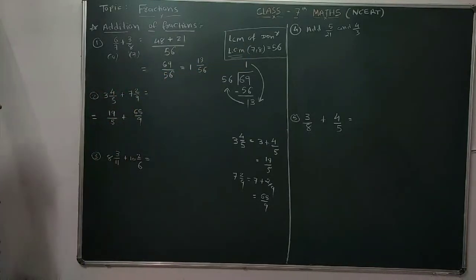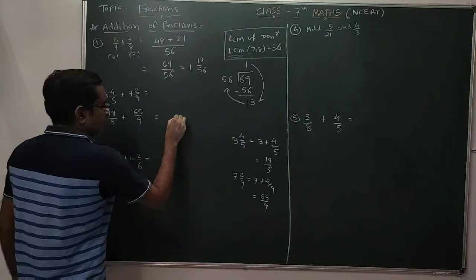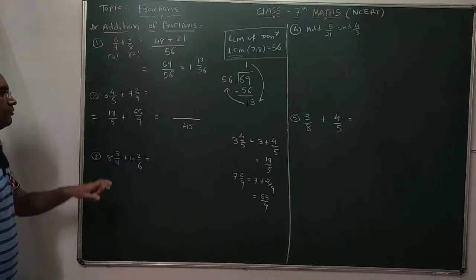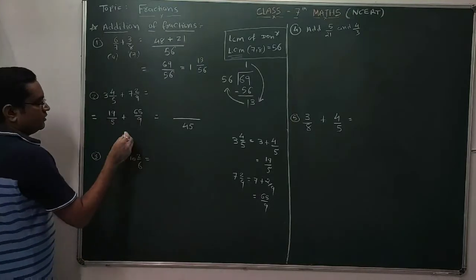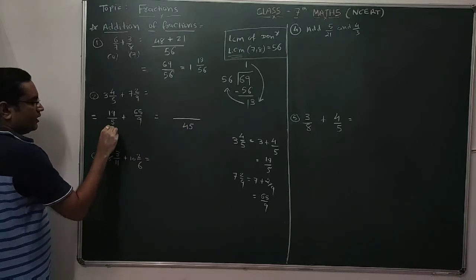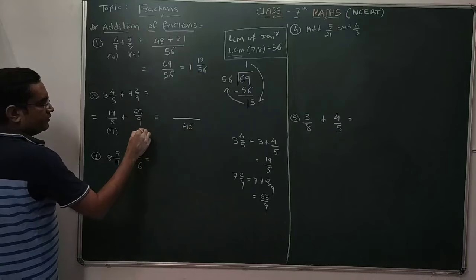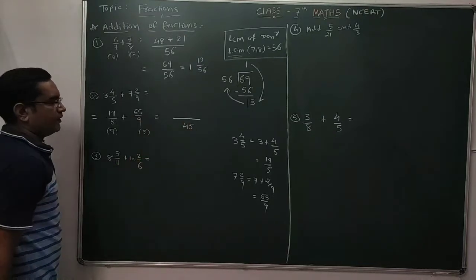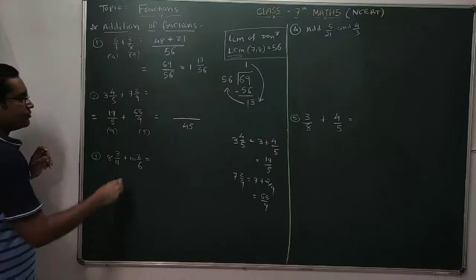5 and 9 are there. So the LCM of 5 and 9 is 45. 45 is the LCM of 5 and 9. Clear? So now you have to multiply this 5 with 9 to get this LCM. 5 nines are 45, and you have to multiply this 9 with 5 to get this LCM, 45. Similarly, you multiply the same number with the numerator.